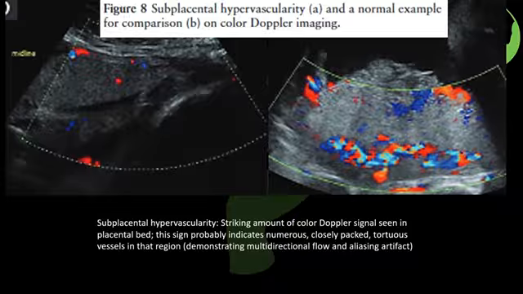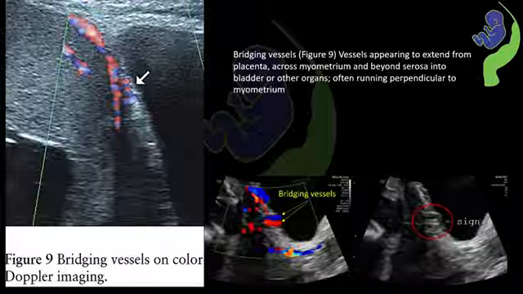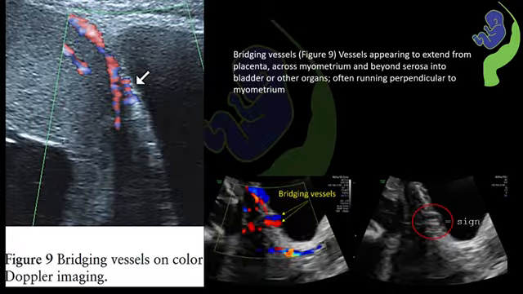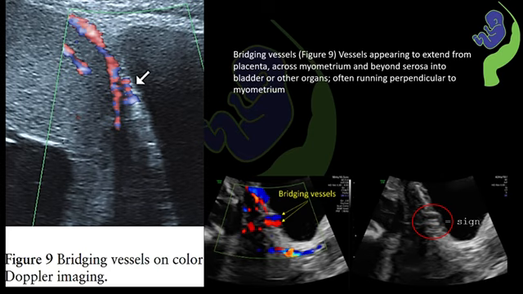The next and most important finding is bridging vessels on color flow Doppler. These bridging vessels run in perpendicular direction. These vessels appear to extend from the placenta, crossing through the myometrium, projecting beyond the uterine serosa and extending into bladder or other organs. On grayscale imaging, the same bridging vessels are visualized as parallel tubular structures, often called railroad track sign or equal to sign.